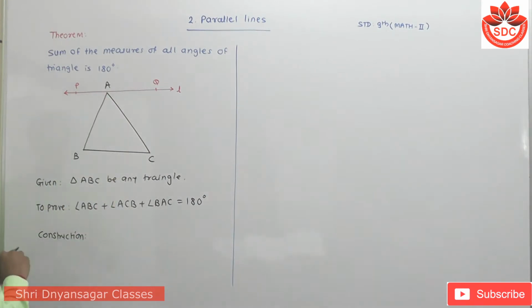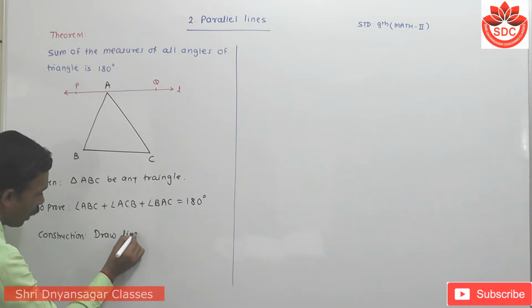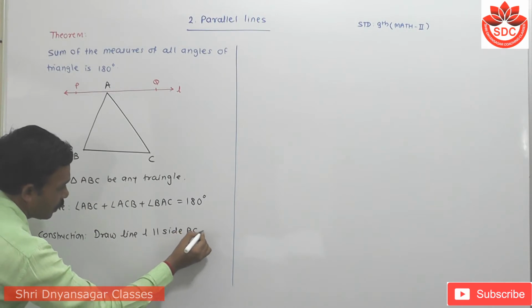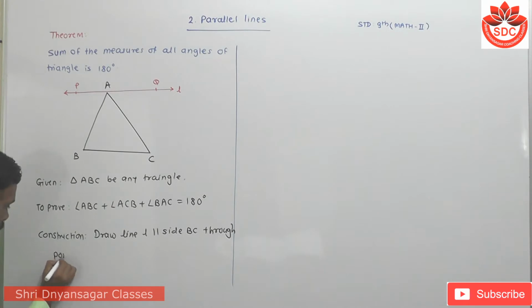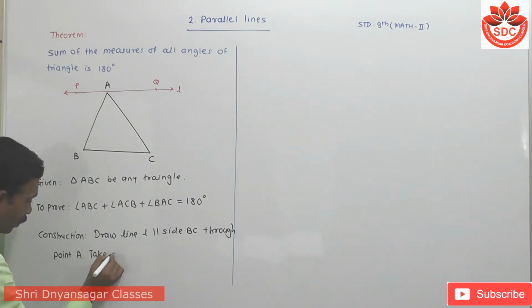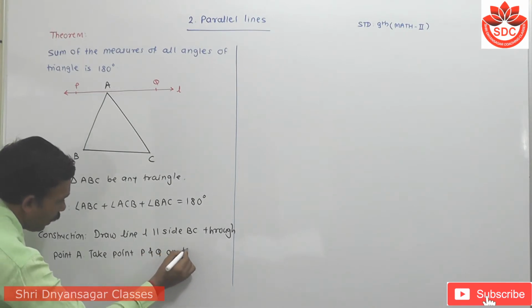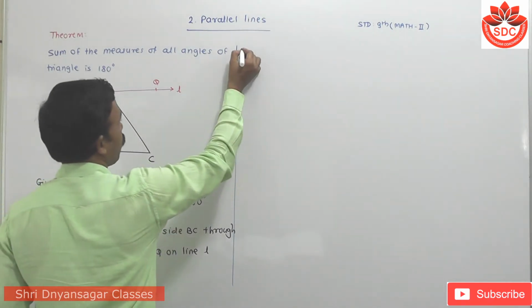Okay, I have to write this statement: draw line L parallel to side BC through point A. Take points P and Q on line L such that P-A-Q. Then we write its proof.